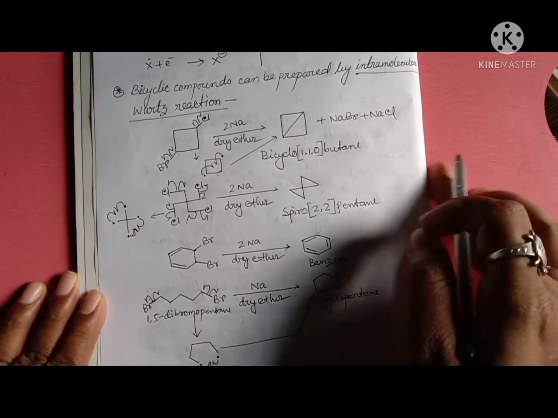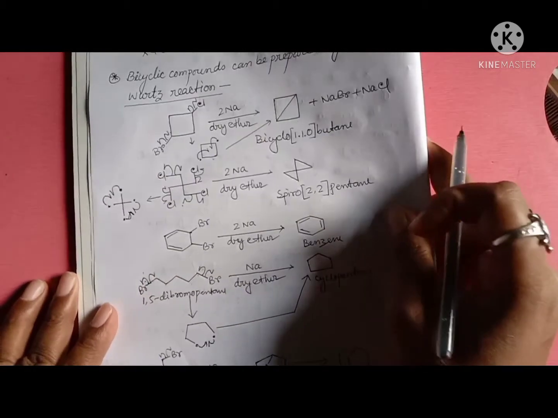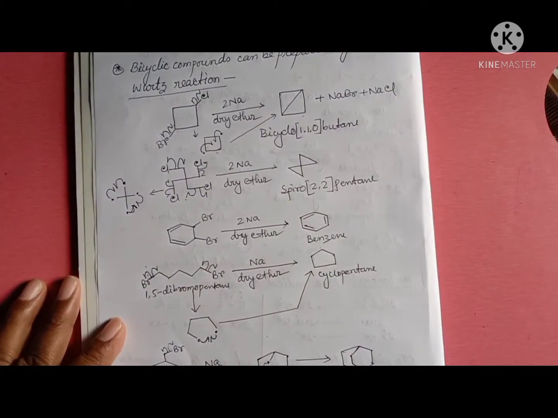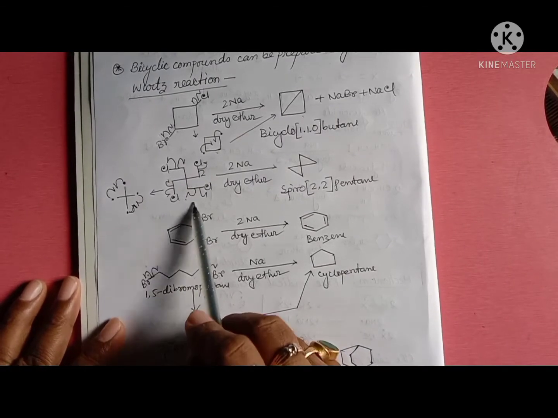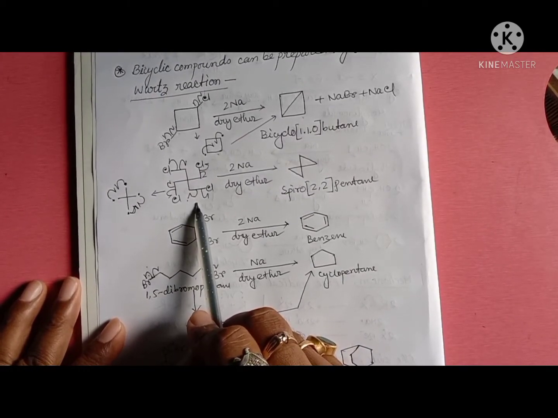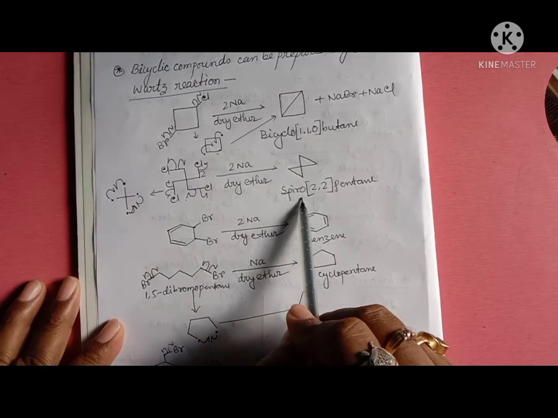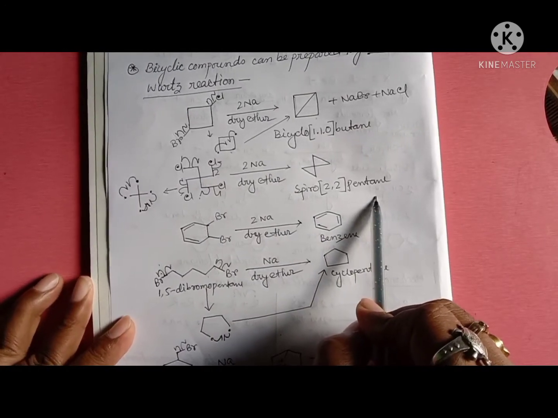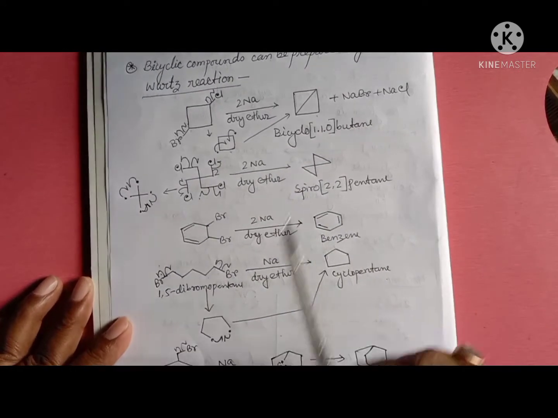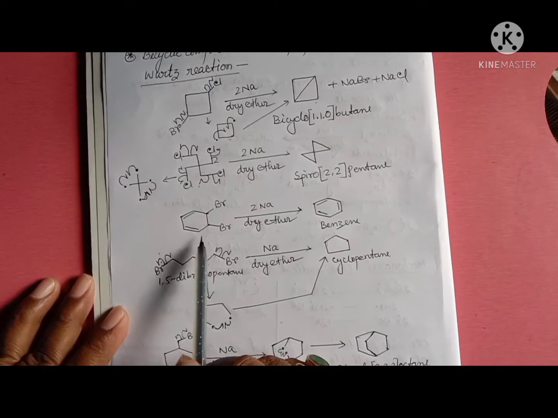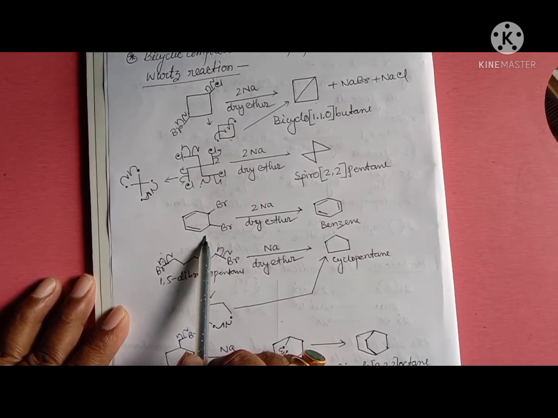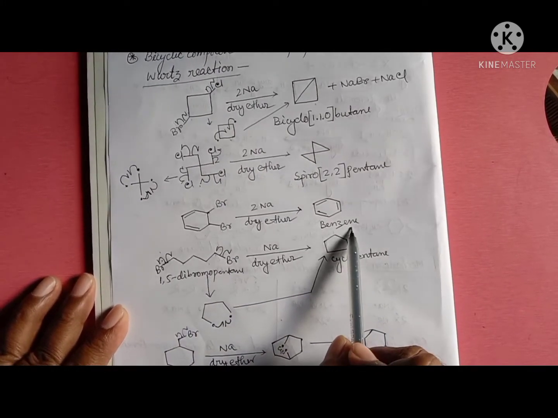Here are some examples for competitive exams. This is another alkyl halide which is converted into a spiro compound after Wurtz reaction. This is another example which is converted into benzene.